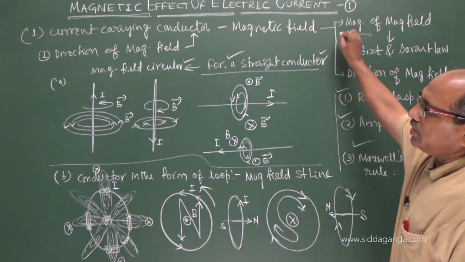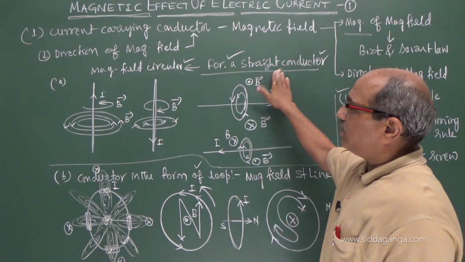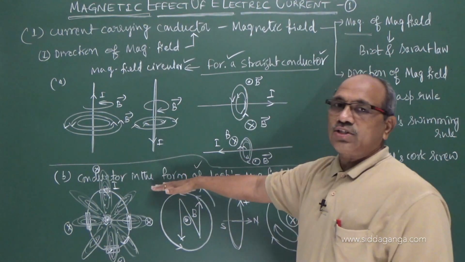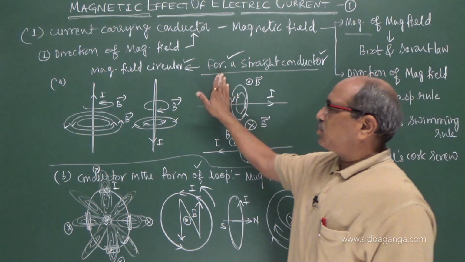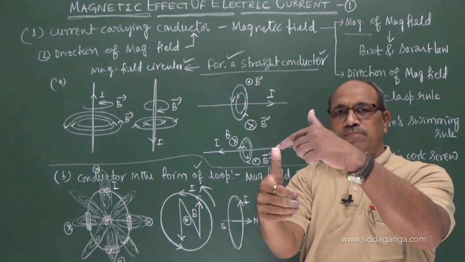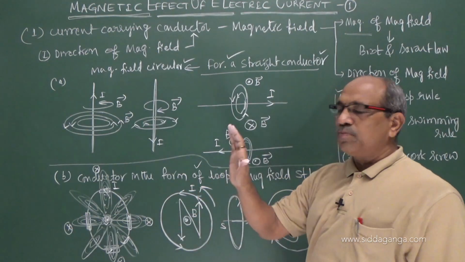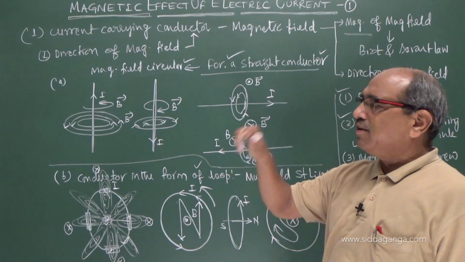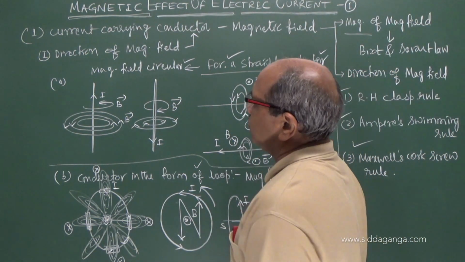Either the wire is straight or it may be circular. In the case of a straight wire, the field is circular in nature. In the case of a loop, where the wire is circular, the field becomes straight. The same thumb rule for a straight wire: thumb represents the current, fingers represent the field. In the case of a circular loop, think of the fingers representing the current and the thumb representing the direction of the magnetic field. This is important to know.